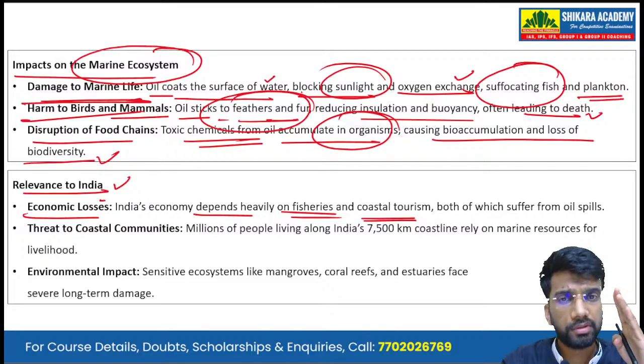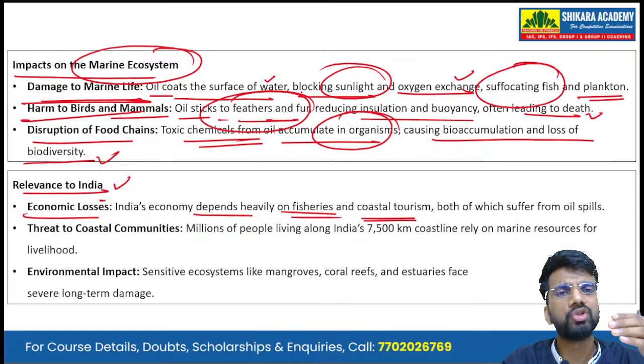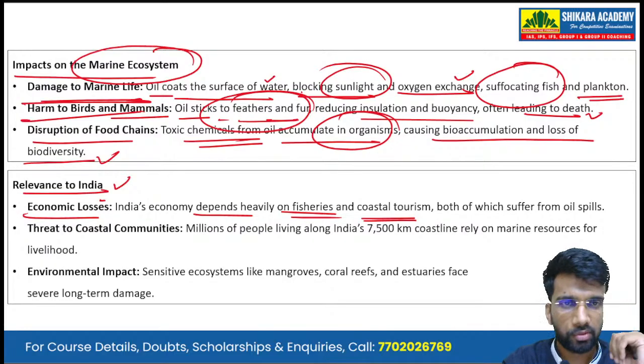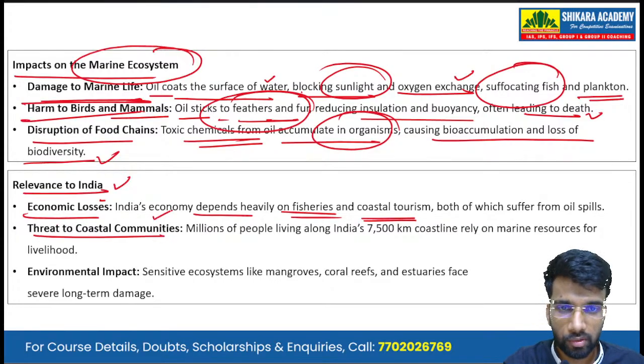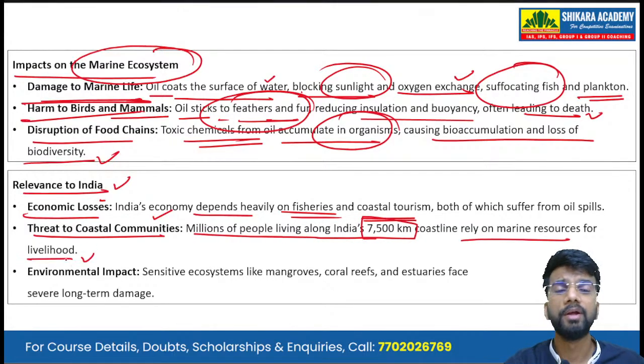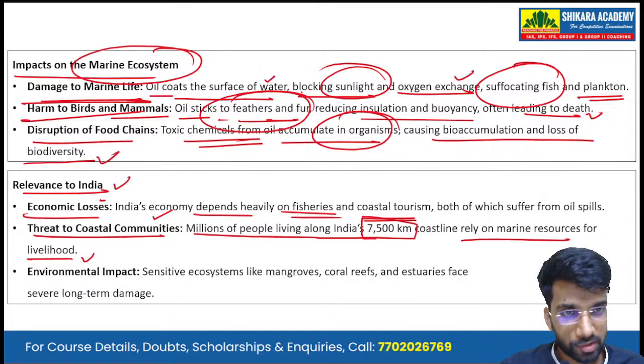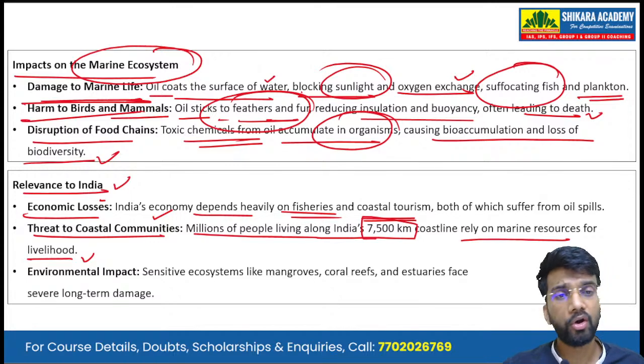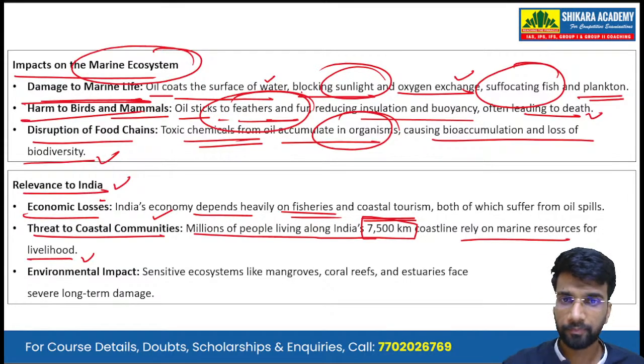Okay, so this oil spill or the oil pollution negatively impacts the coastal tourism as well. Okay, then there is threat to coast people living along India's 7,500 kilometer coastline. They rely on the marine resources for the livelihoods. Okay, they are dependent on fisheries. They are dependent on this coastal tourism, and with oil spill or oil pollution, both the fisheries and the coastal tourism take a hit.